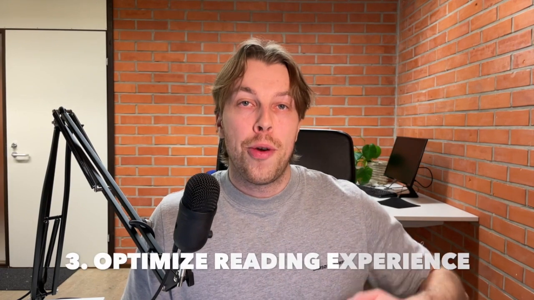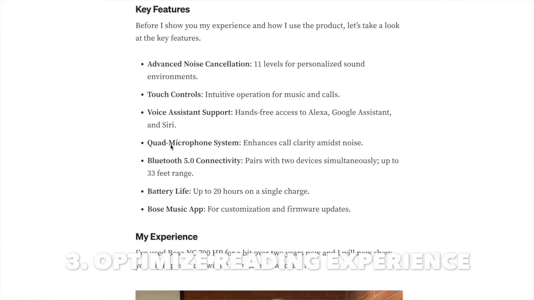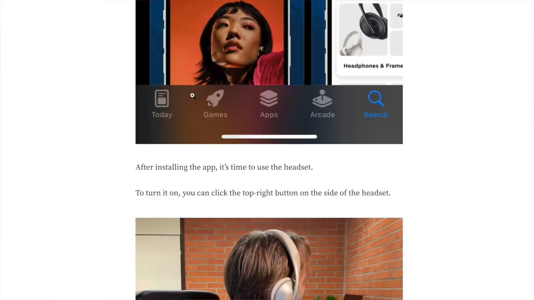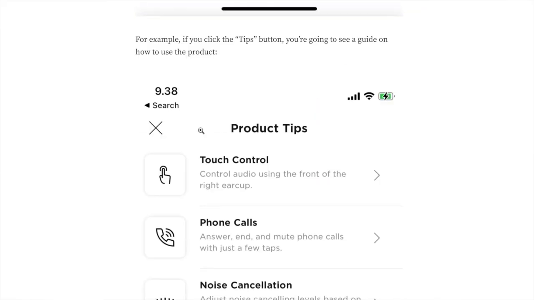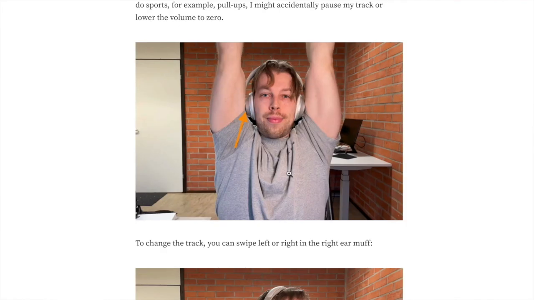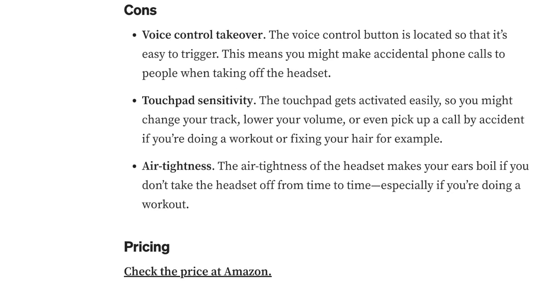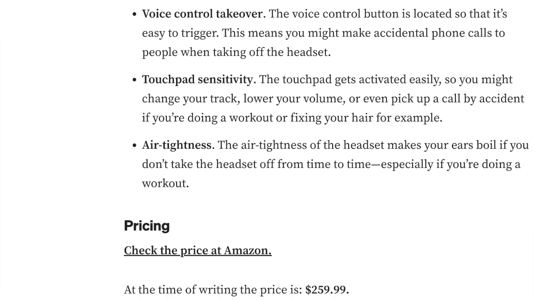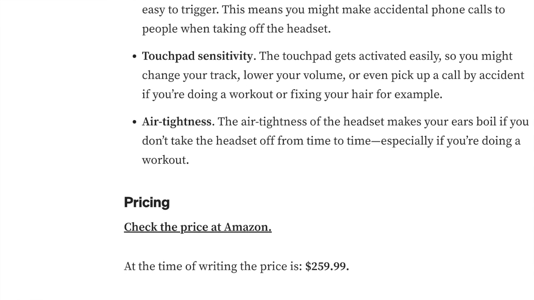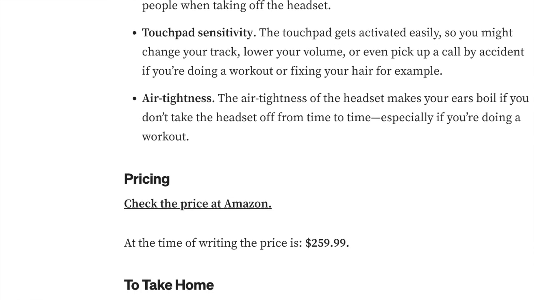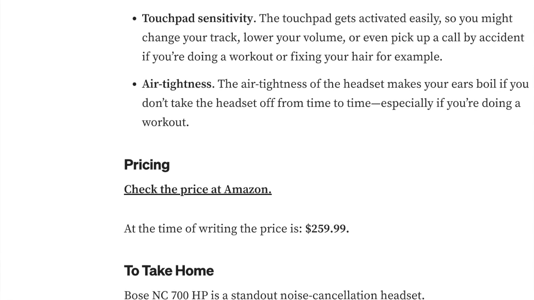Then it's time to do the reading experience optimization. At this stage, you're going to add all these images and visualizations. You're going to add links to useful resources. For example, you're going to link to your blog posts and other useful external resources. You can add some bulleted lists and some tables, do bolding and italics if you want to, and all these things that enrich the reading experience and make the blog post more enjoyable.